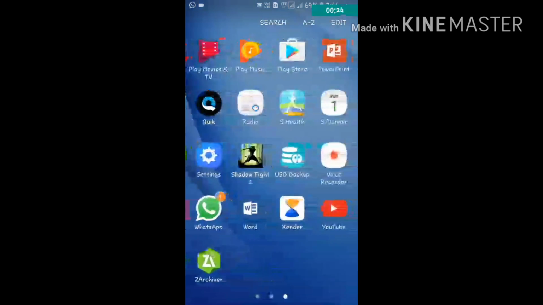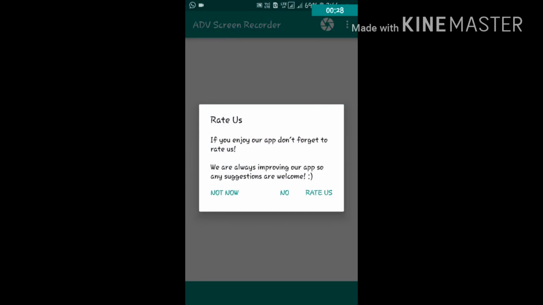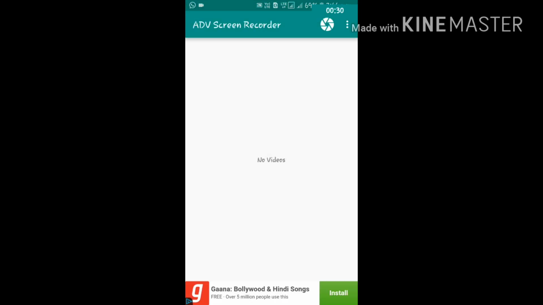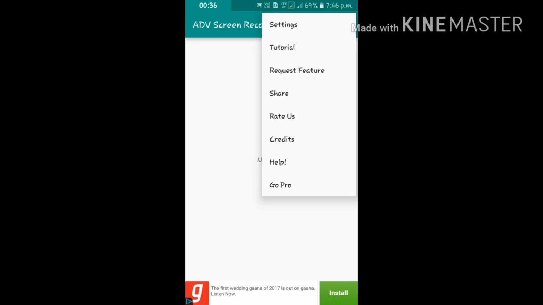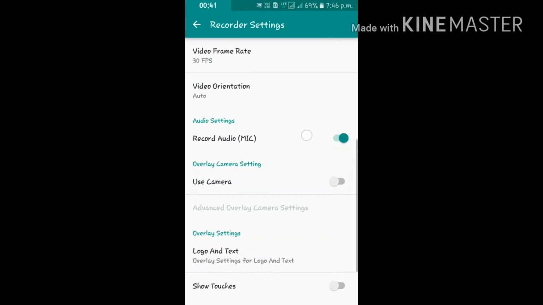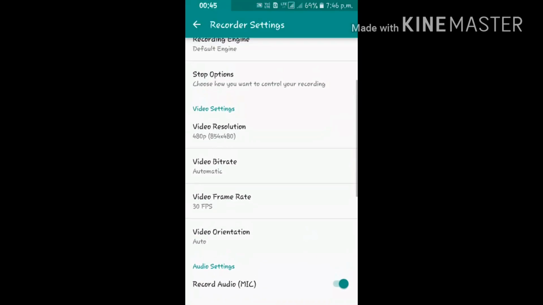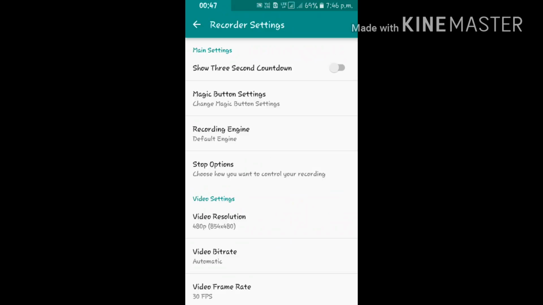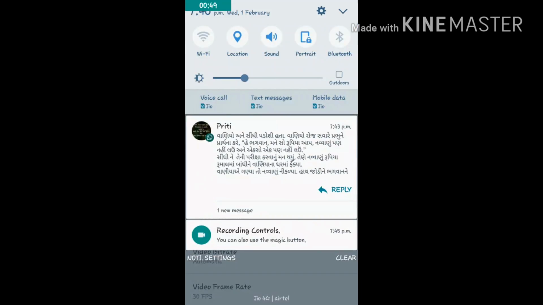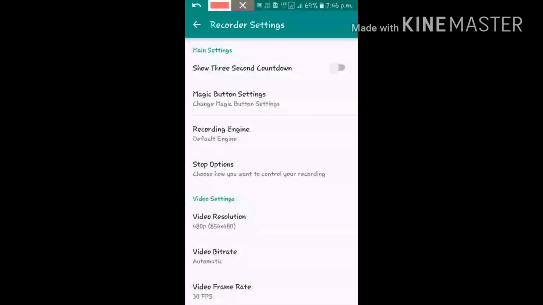First, go on apps, go on ADV screen recorder. You can see it. You can go on more options, go in settings. Where is it? You can go in recording engine.